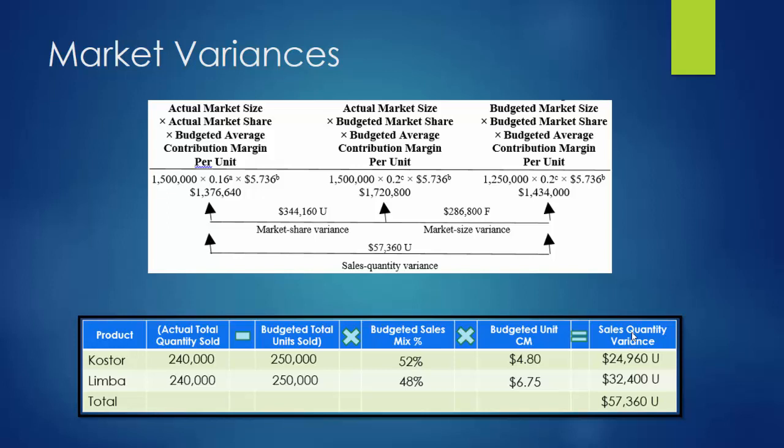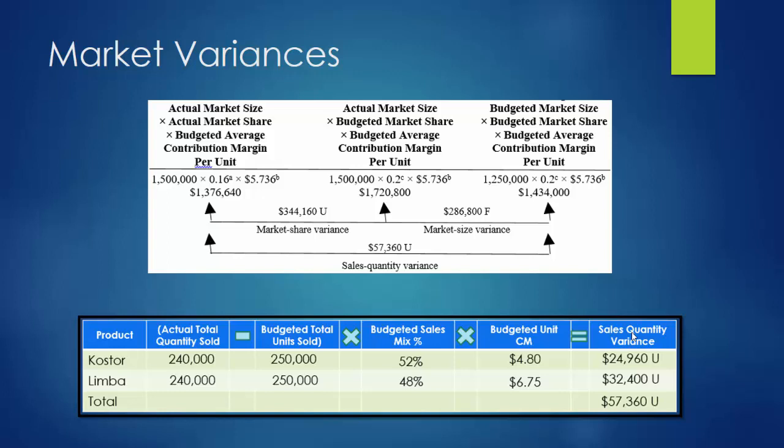So $286,800 of this difference can be explained by the fact that the market was actually bigger than we thought it was going to be. We thought there was only enough demand to sell 1.25 million units overall, but overall all companies in our market sold 1.5 million units, which means the market size was actually bigger than we thought it was. But we didn't come close to capturing the market share. We were only 16% of all juice cartons sold. We expected to be 20. So that's where this huge unfavorable variance comes from.